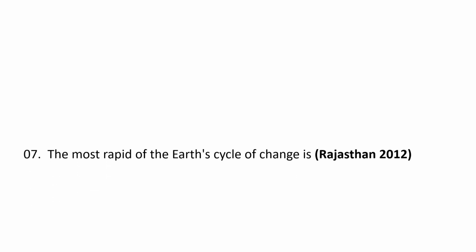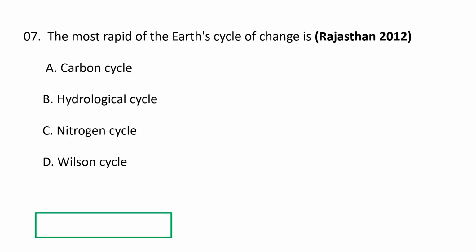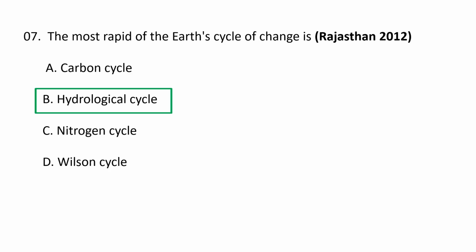Next question. The most rapid of the Earth's cycles of change is A, carbon cycle, B, hydrological cycle, C, nitrogen cycle, D, Wilson cycle. So the most rapid of the Earth's cycles of change is the hydrological cycle. The hydrological cycle is also known as the water cycle. It is considered one of the most rapid and dynamic of the Earth's cycles of change, involving the continuous movement of water through various forms and locations.